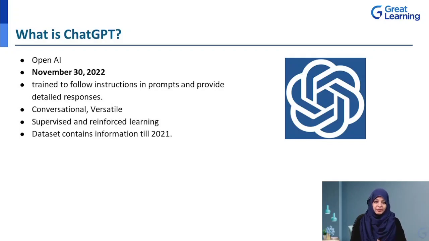Now, the reason for this is because it uses two learning techniques known as supervised learning as well as reinforcement learning. These two techniques not only help ChatGPT emulate a conversation, they also help ChatGPT remember an earlier conversation or prompt and reply as per that conversation, or actually implement the learnings from that earlier conversation into any of the future conversations that it might have with another human too. So this is what supervised and reinforcement learning actually help with.